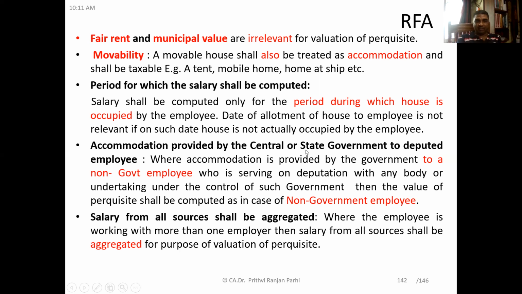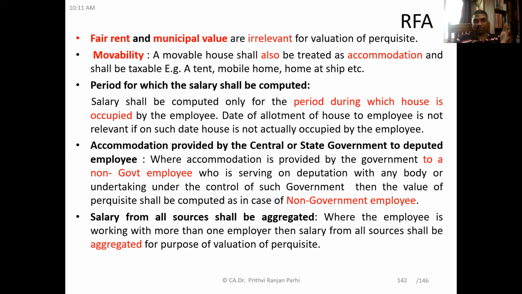Now, if you read it clearly, it says accommodation provided by government to non-government employees. So what I told you, I think we have to reinterpret this thing. Actually, this is accommodation provided to a non-government employee who is serving on deputation with any body or an undertaking under the control of such government.